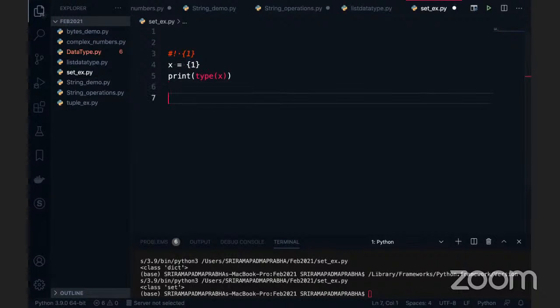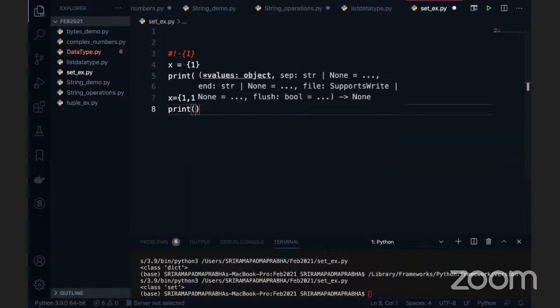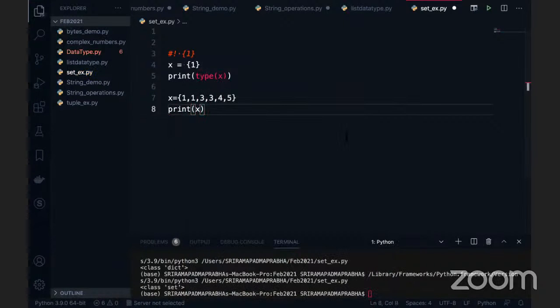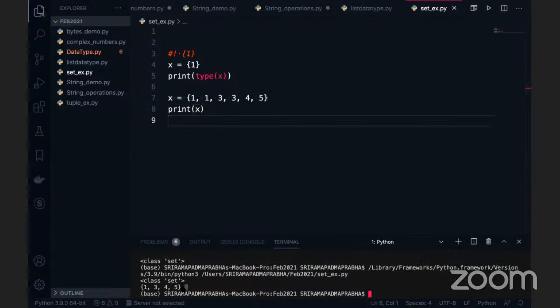Fine. Coming to the point, here I'm going to give duplicate values, like 1, 1, and 3, 3, and 4, and 5, and print x. If I execute this, the output is 1, 3, 4, 5, because the data cannot be duplicated in the set.